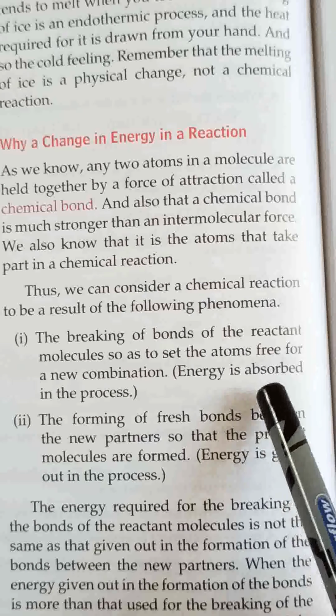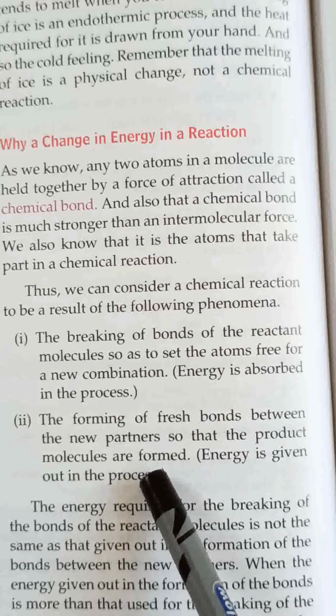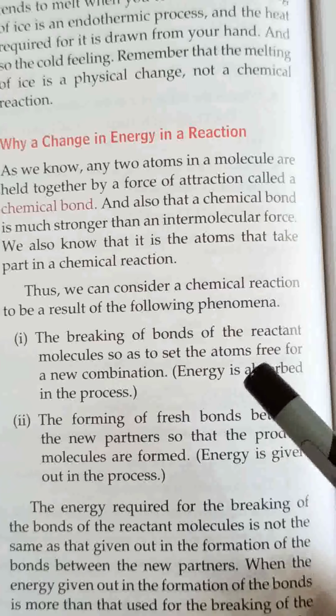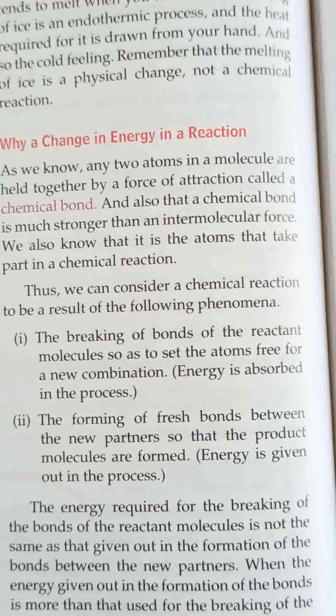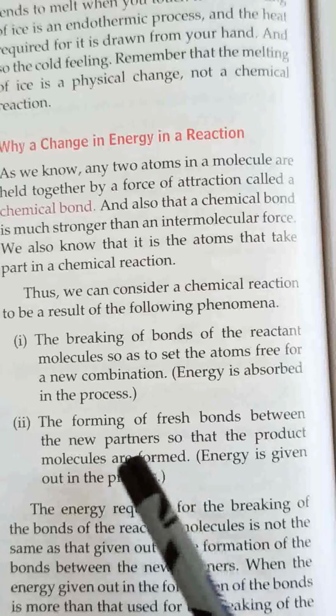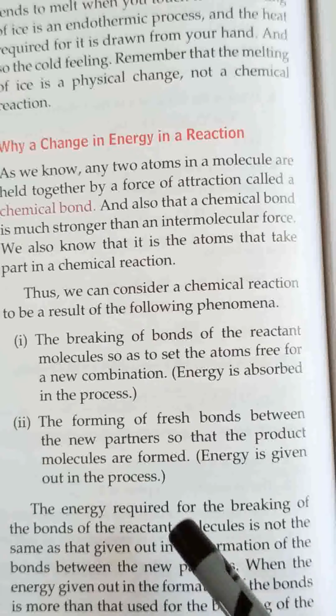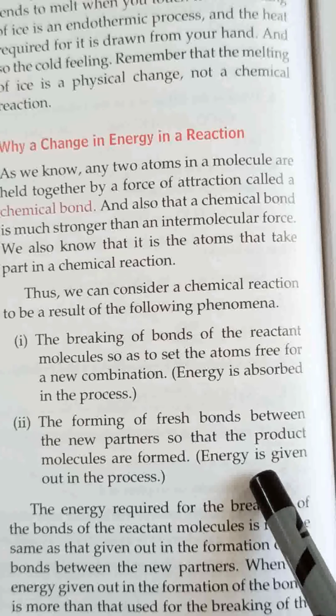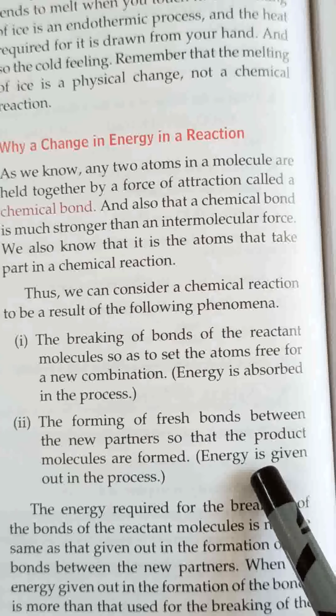In this case energy is absorbed. When atoms are formed after breaking of bonds, they recombine differently and form new bonds. When new bonds are formed, energy is released, right?